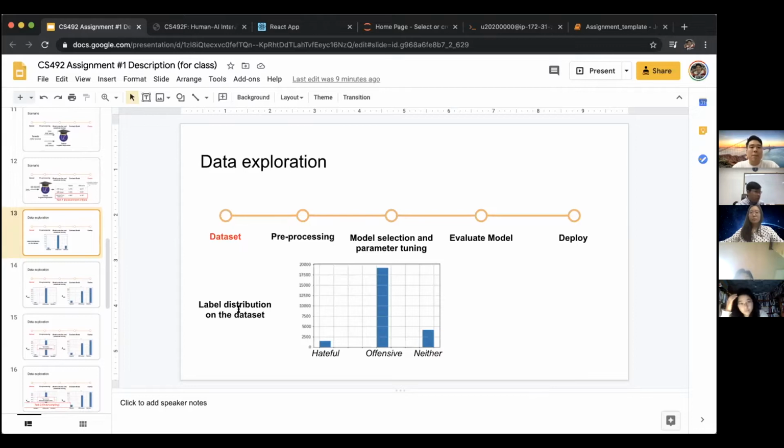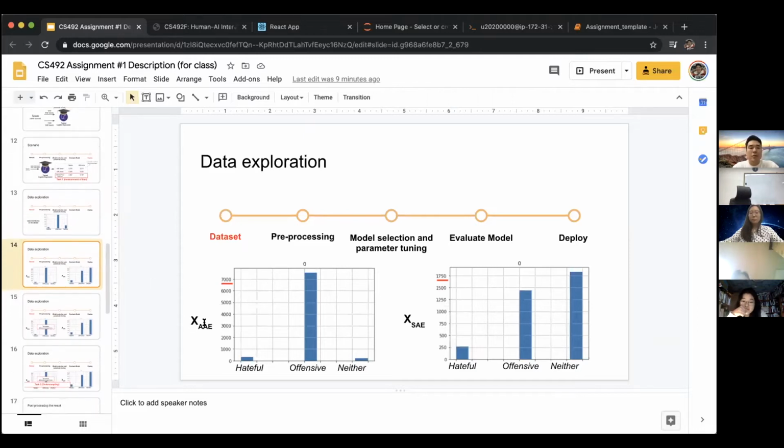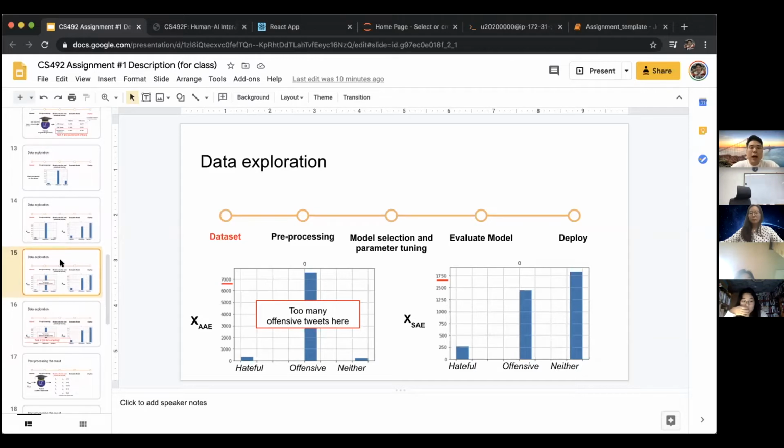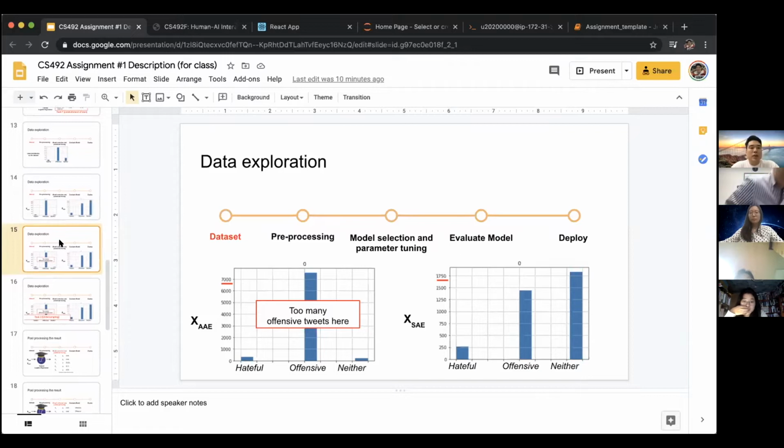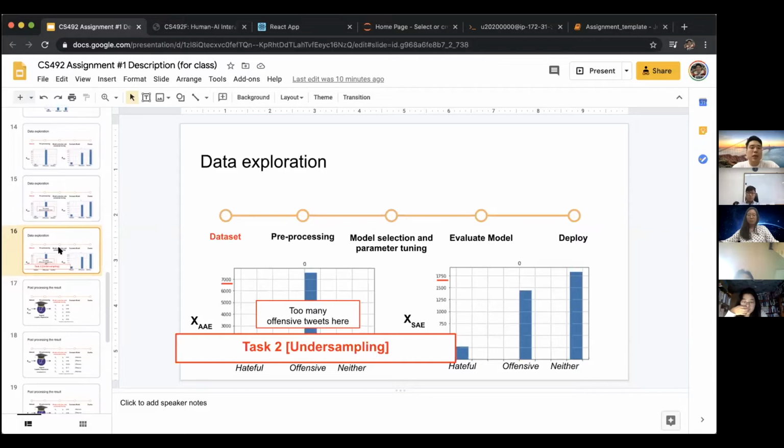And if we decompose this by African American English and Standard American English, we can see a very interesting distribution. In African American English, there are lots of offensive tweets, and in Standard American English, the distribution is different. So maybe the cause of bias is that there are too many offensive tweets to be trained on, which means our model tends to predict more offensive tweets. So the second task is to implement a technique called undersampling, which means we sample a smaller amount of offensive tweets in our data set and train our model on that.